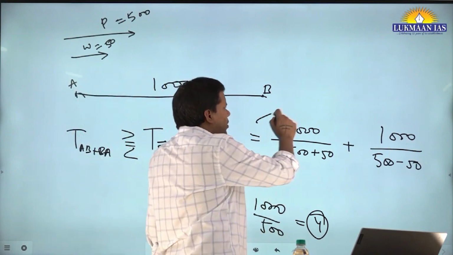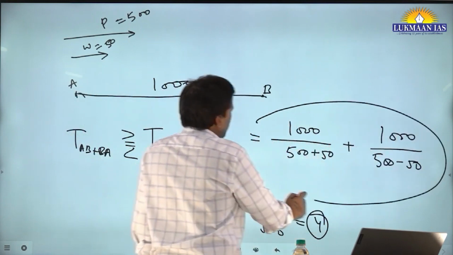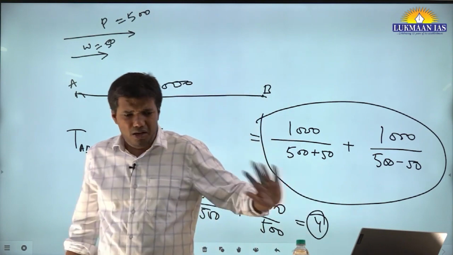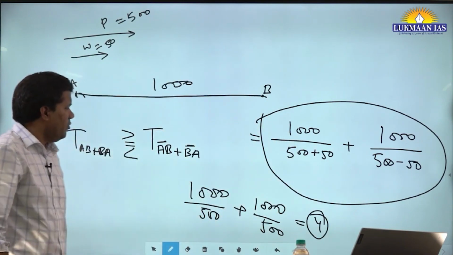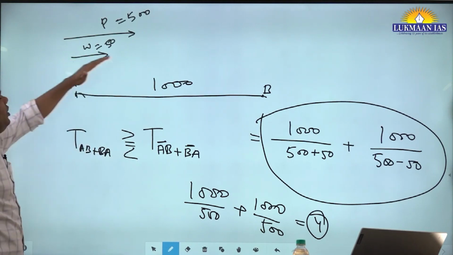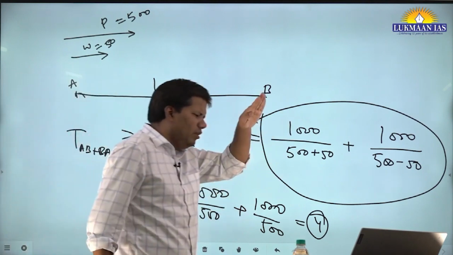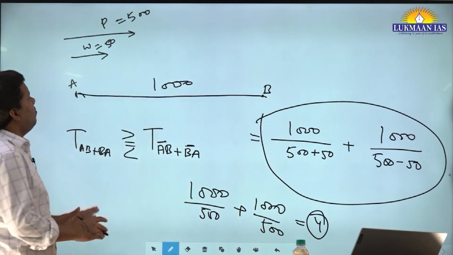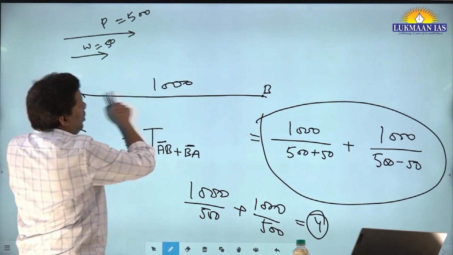In many aptitude examinations, in CAT, XAT, in CSAT also, they have tested this concept once. So this is what you have to visualize. What you have to remember is, whenever there is wind or stream or anything, it will always increase the to-and-fro journey time.